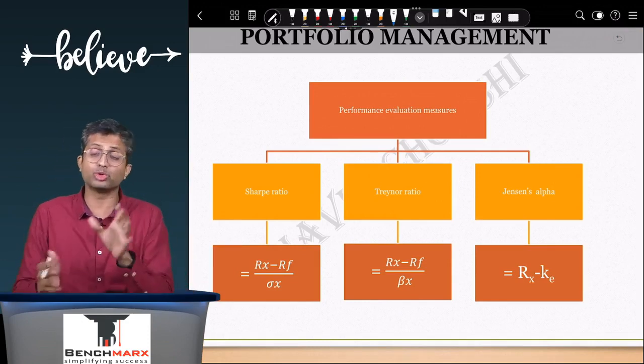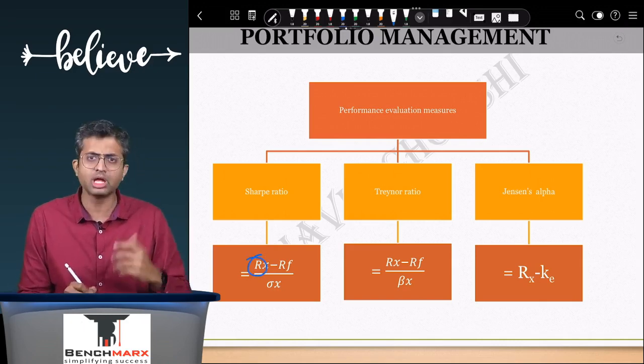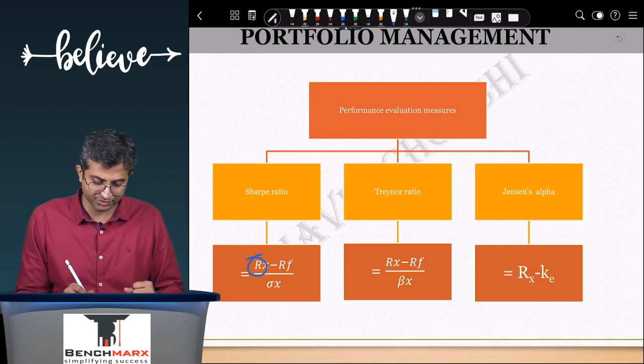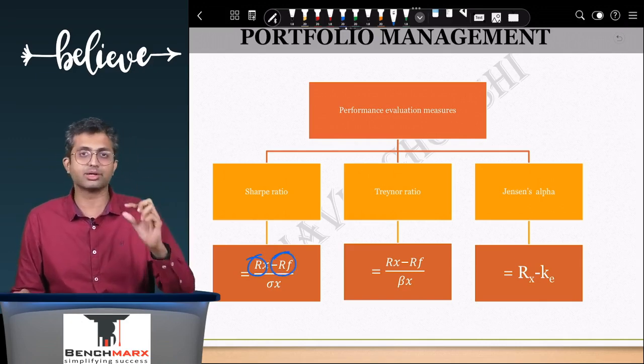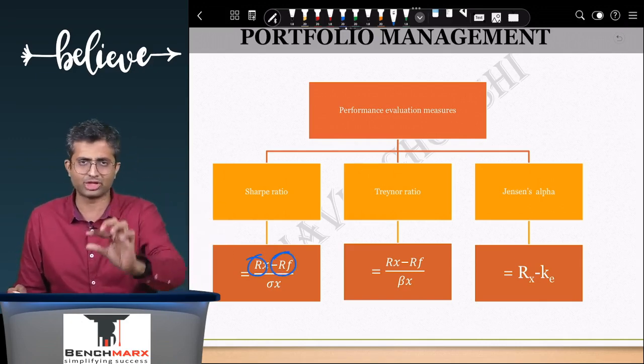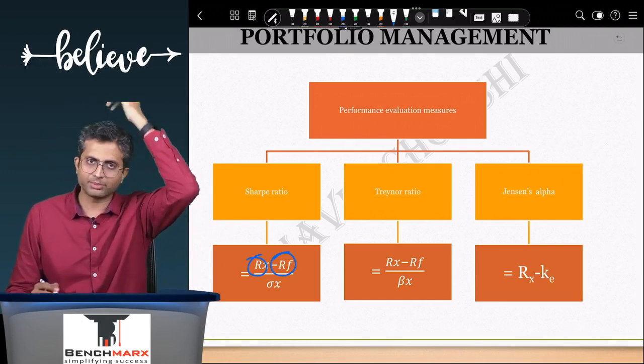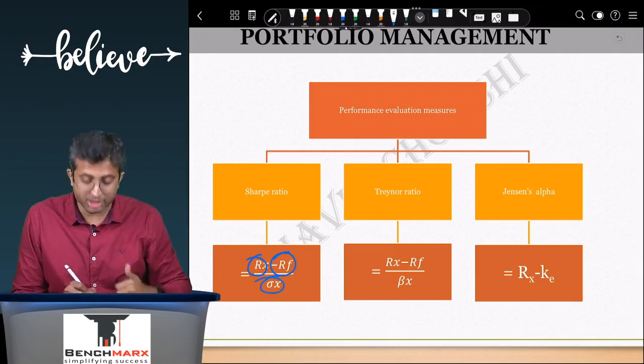First is the Sharpe ratio, where you take the reward in the numerator, that is the actual return, minus the risk-free rate. So even if they don't bear risk, we can earn the risk-free rate. So your actual reward is the return of fund manager X minus the risk-free rate, but that is risky, and hence you divide it by the measure of risk. So the measure of risk over here is the standard deviation.